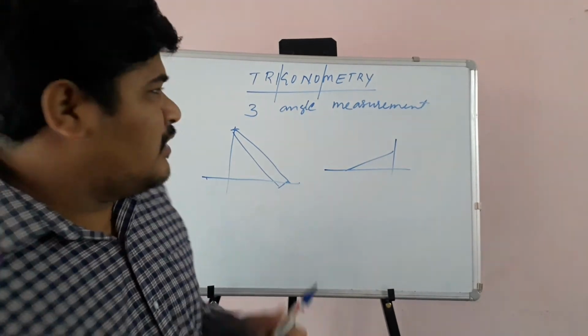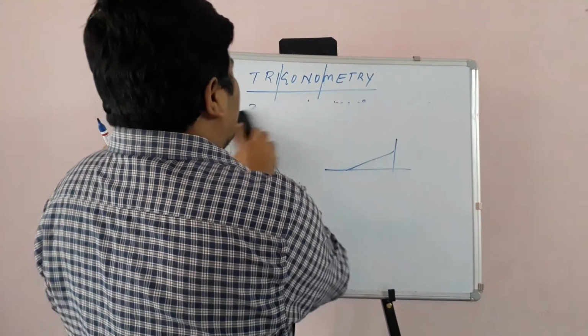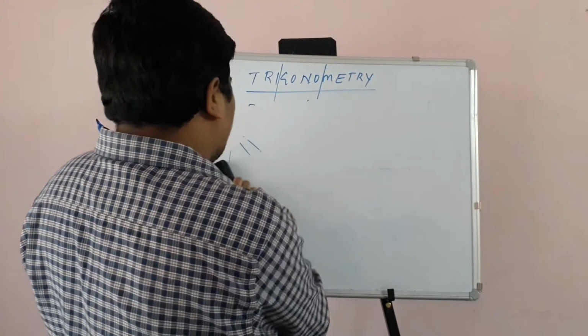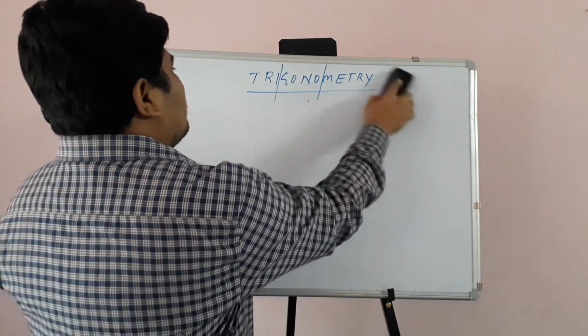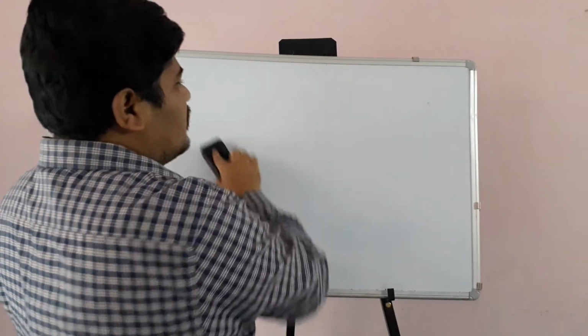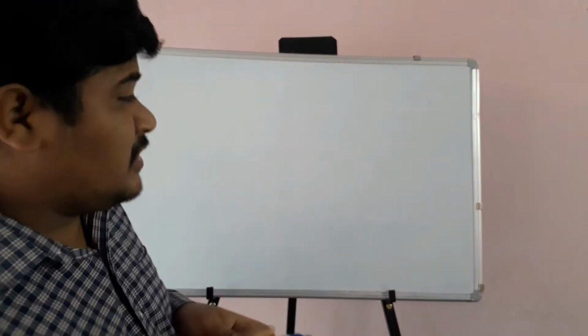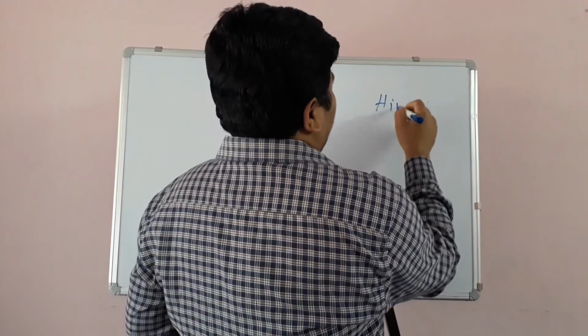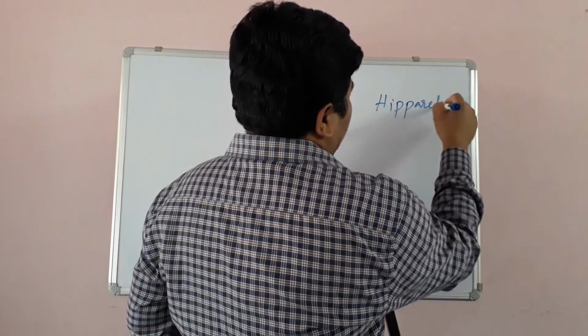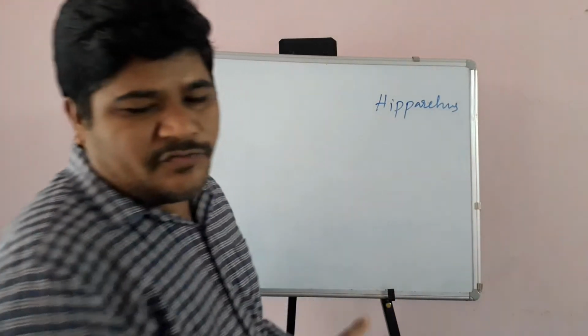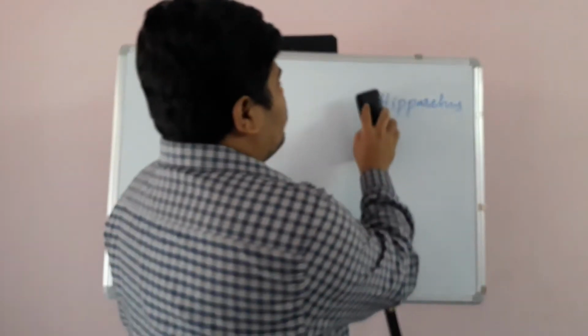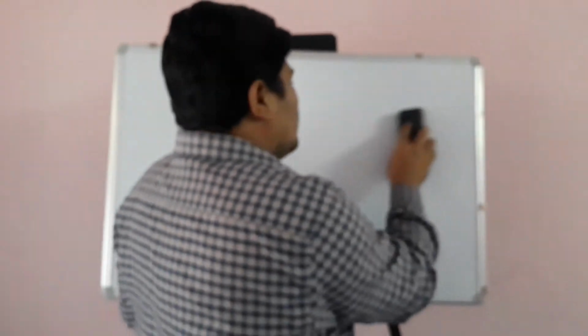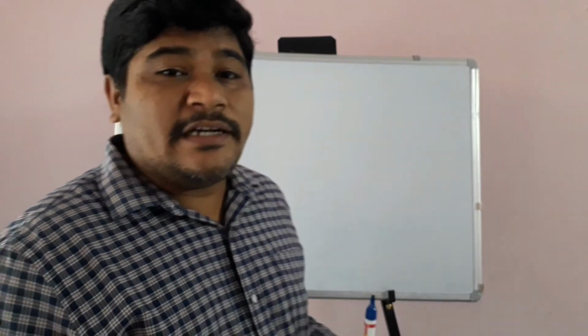Children, this is a Greek word, and the Greek mathematician Hipparchus is known as the father of trigonometry. They may ask in the examination, who is the father of trigonometry? Hipparchus. Okay, Hipparchus is the father of trigonometry. Children, first we need to learn trigonometric ratios. That is the basic concept for trigonometry.